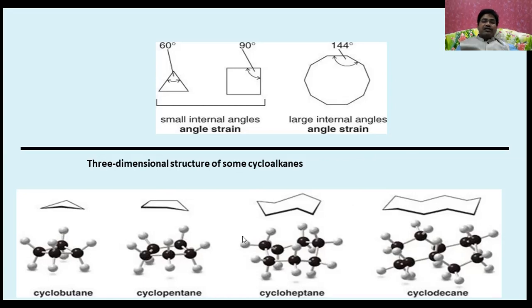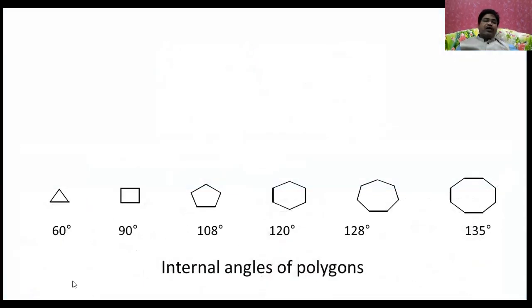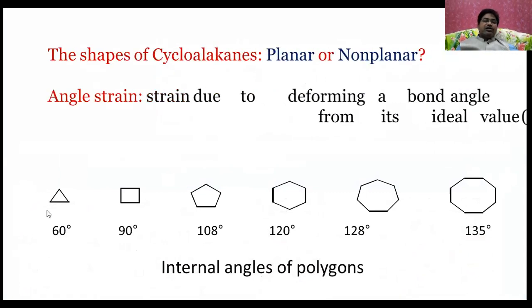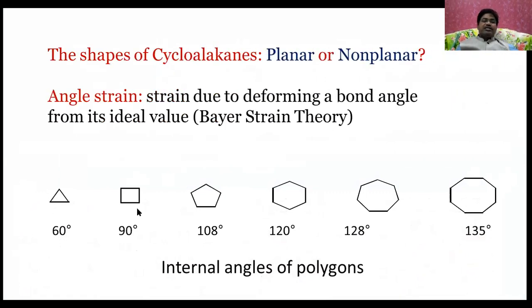Because of this, they reduce their angle strain, torsional strain, van der Waals forces, etc., to reach the stable form. And you can observe that in the case of cyclopropane it is 60, here 90, here it is 108, 120, 128, and here it is 138. The shapes of cycloalkanes are planar or non-planar.